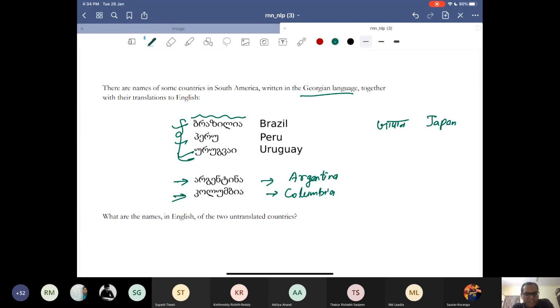Any other answers, or does that look fine? Sir, Paraguay. Paraguay. Which one, first or second? I guess the second one, but now that I see it, maybe the second one. Okay, yeah, maybe the second.